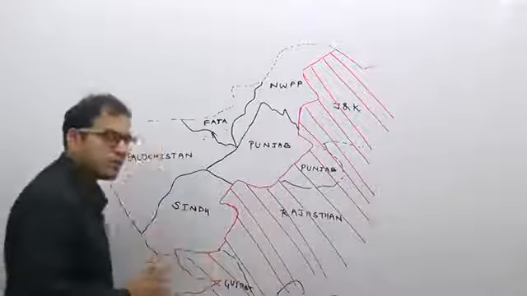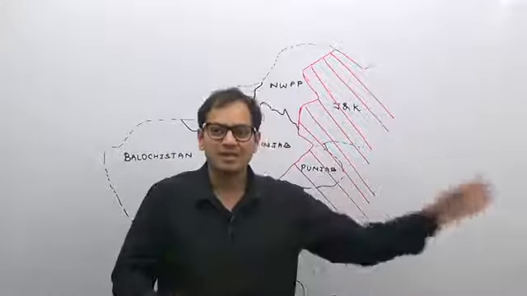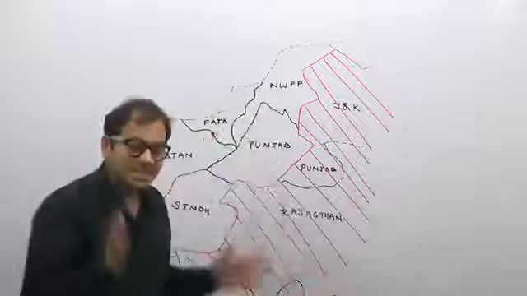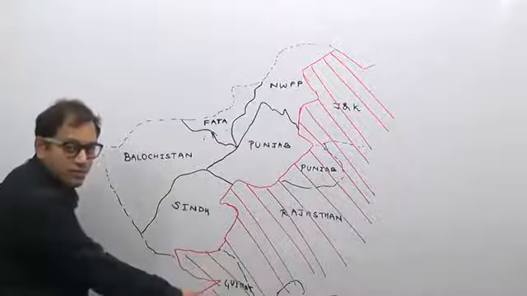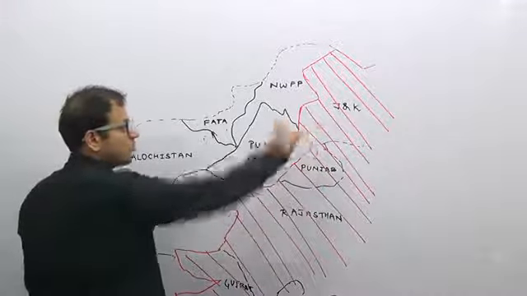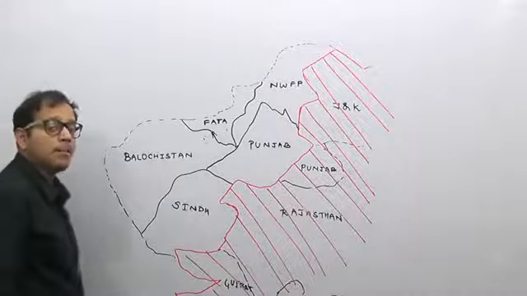So India-Pakistan border, when we say Indo-Pakistan border, we refer to now West Pakistan, because East Pakistan has already been liberated as Bangladesh. Which states of India share borders with Pakistan? It starts from Gujarat in the south, then Rajasthan, then Punjab and Jammu Kashmir. These are the major states of India which share the borders with Pakistan.